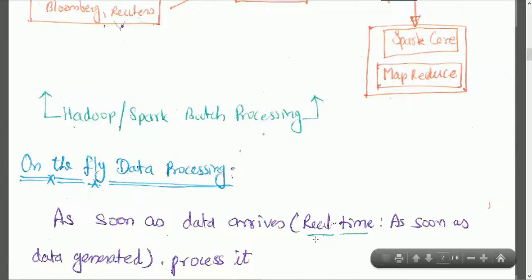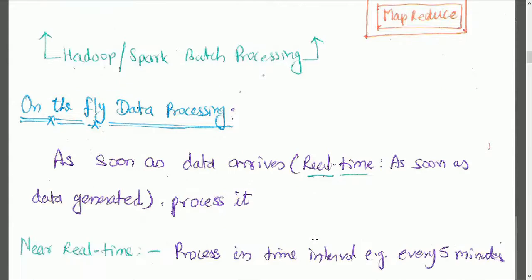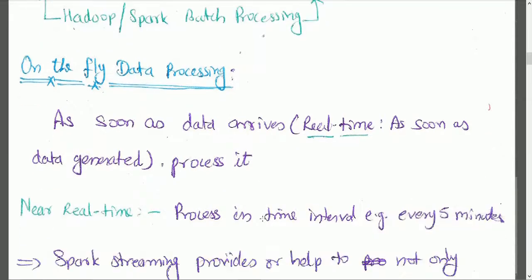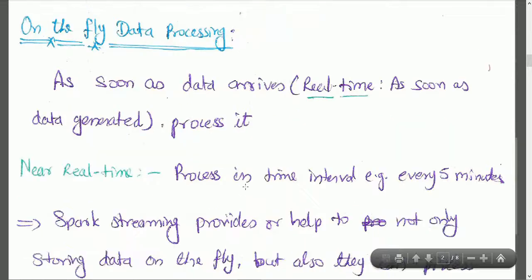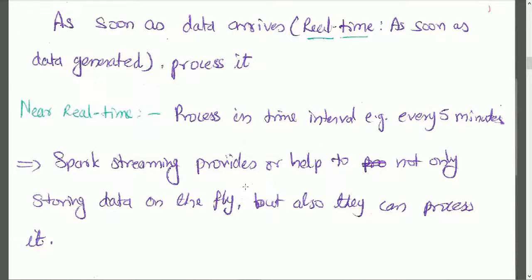As soon as data arrives, we say real time. Generally you have heard the words real time and near real time. As soon as data is generated, process it: that is real-time processing. What is near real-time processing? Process in time intervals. Easy. For example, every 5 minutes you collect the data and process it. In the next 5 minutes, collect the data and process it. This is near real-time processing, which has a very small window of waiting before processing the data.